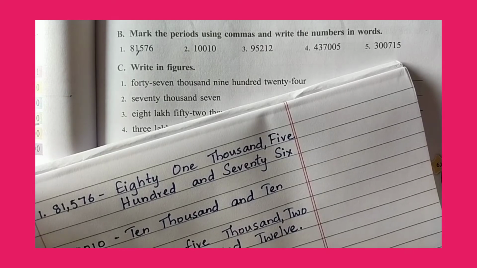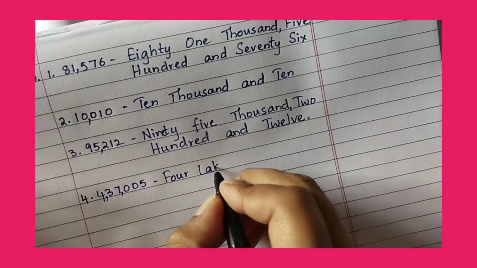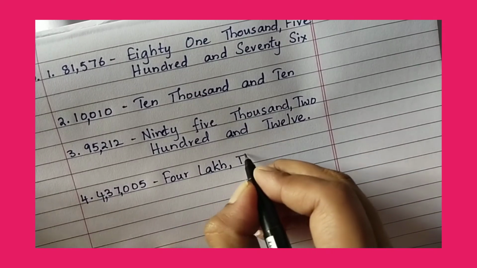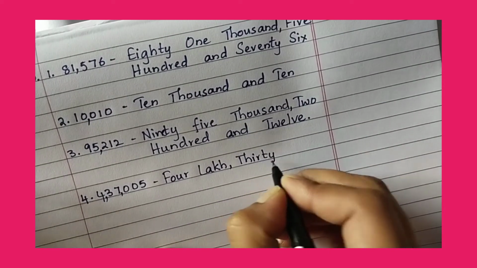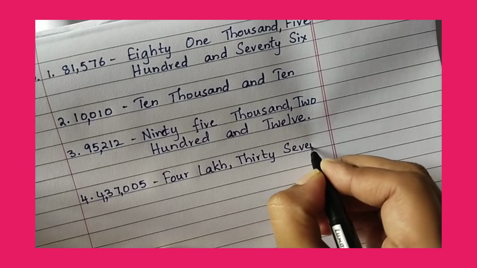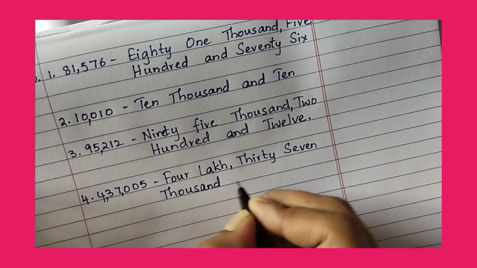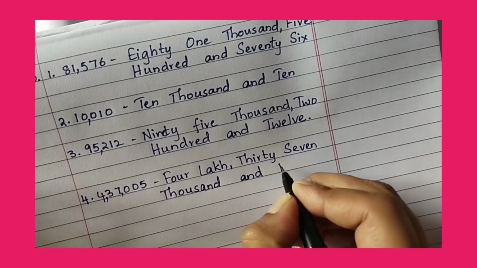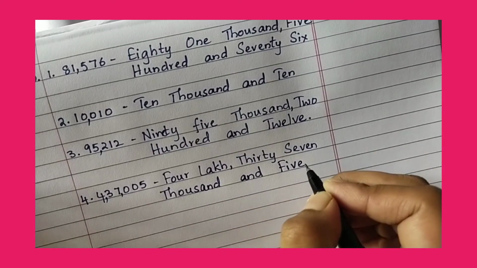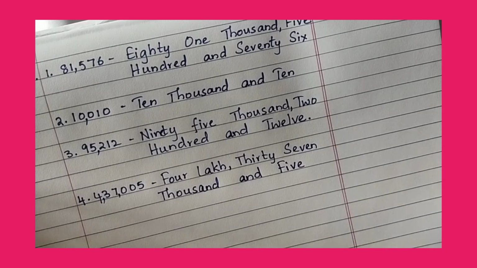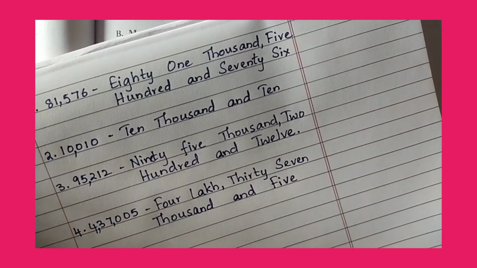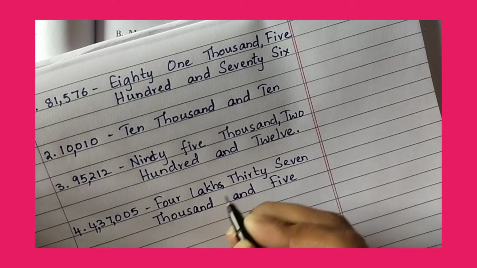So 4 lakh 37,000 and 5. 4,37,000 and 5. You can put lakhs also.